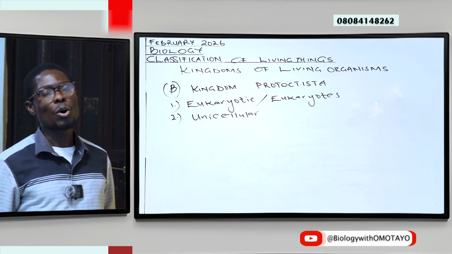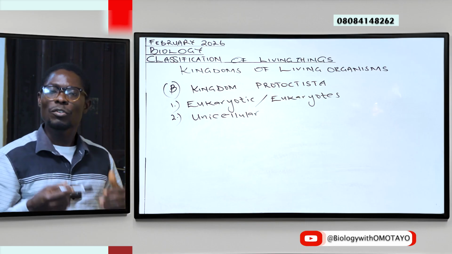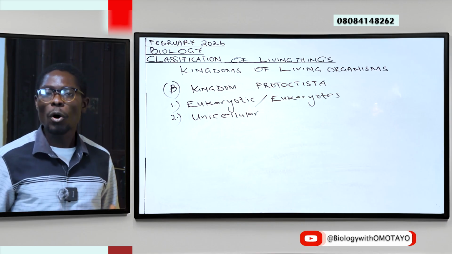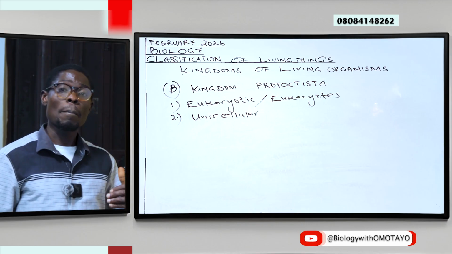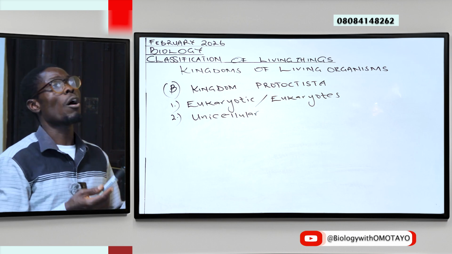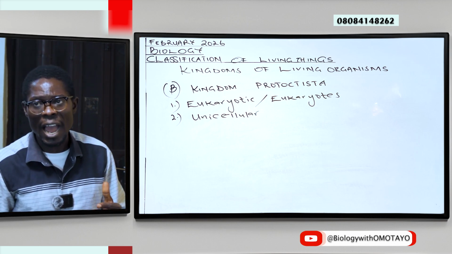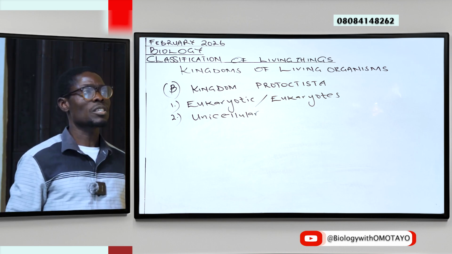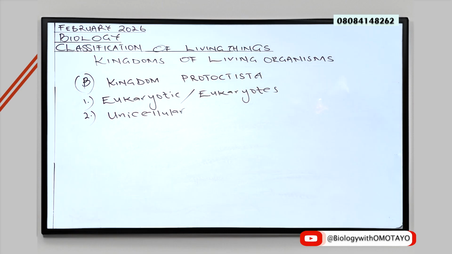Please take note, both kingdoms have unicellular organisms, but for Monera they are prokaryotic, and for Protoctista they are eukaryotic.